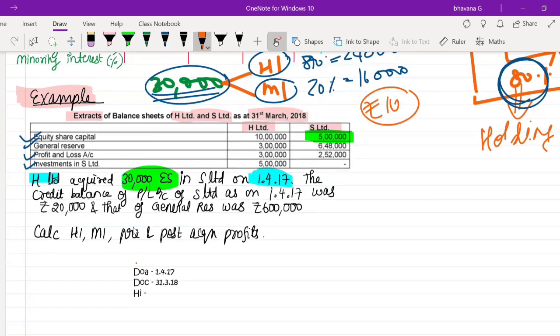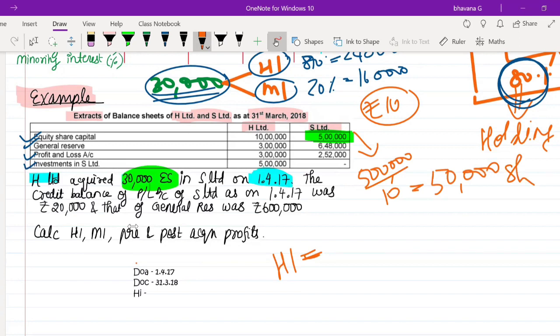If the face value was 10 rupees, how many shares are there in S Limited? It would be 5 lakh divided by 10, which is 50,000 shares.